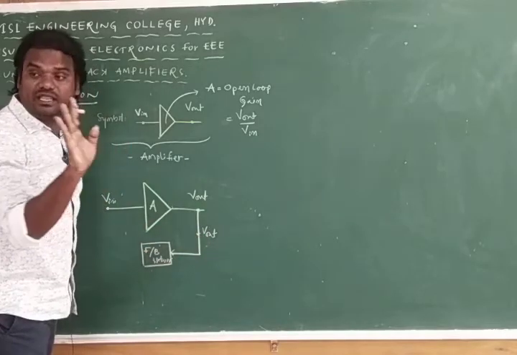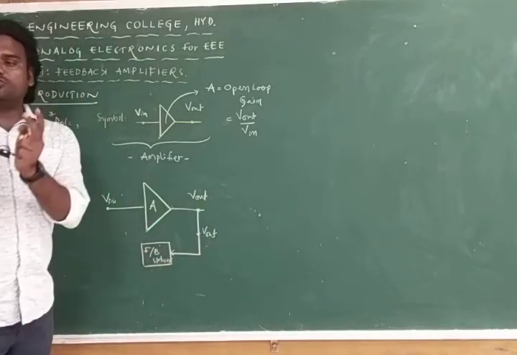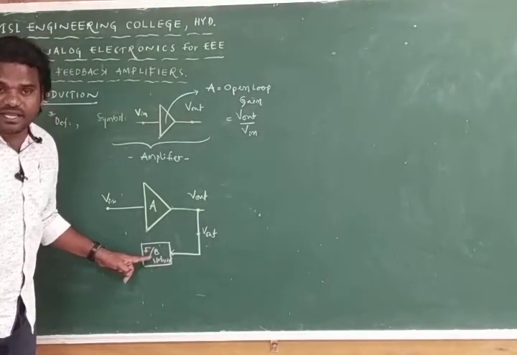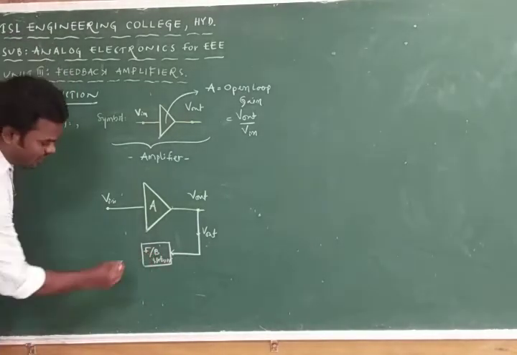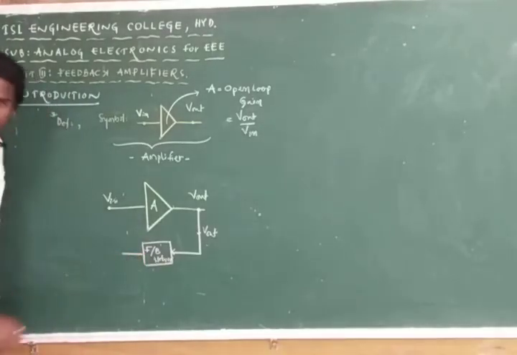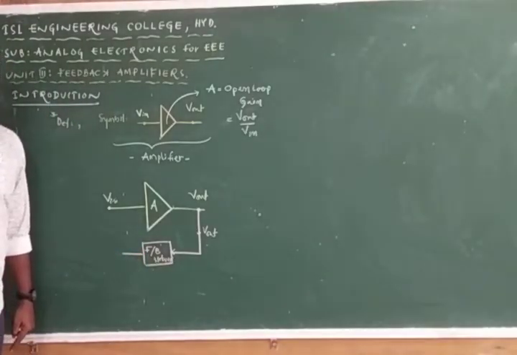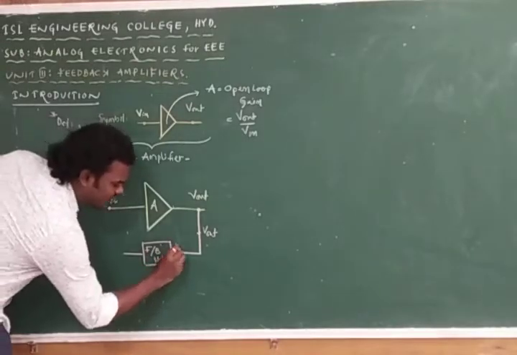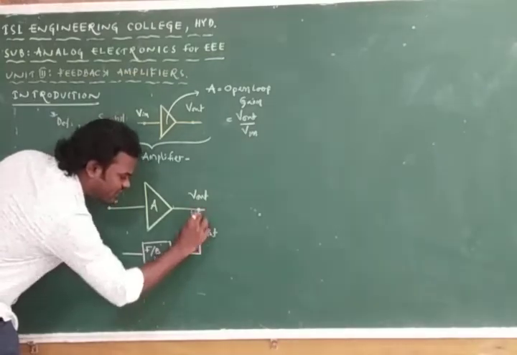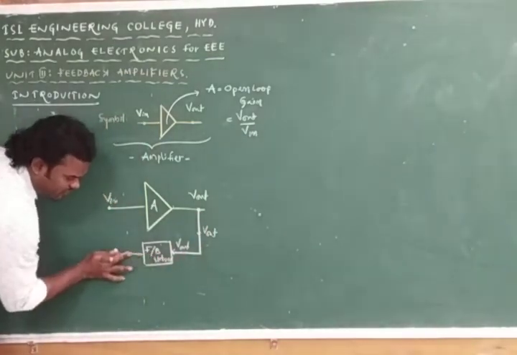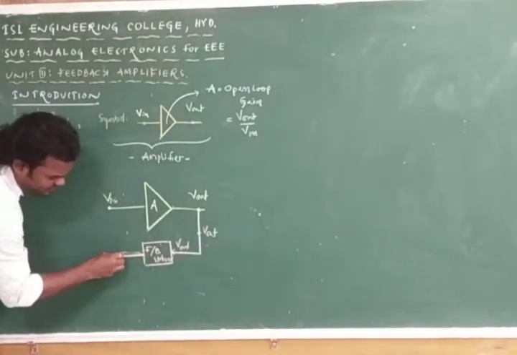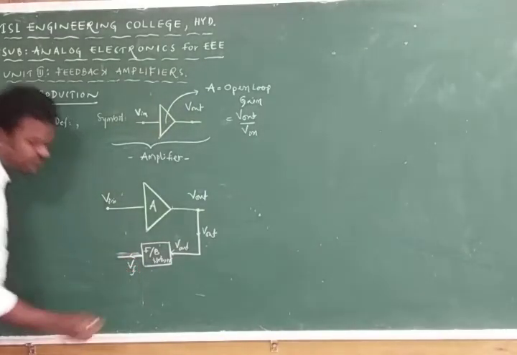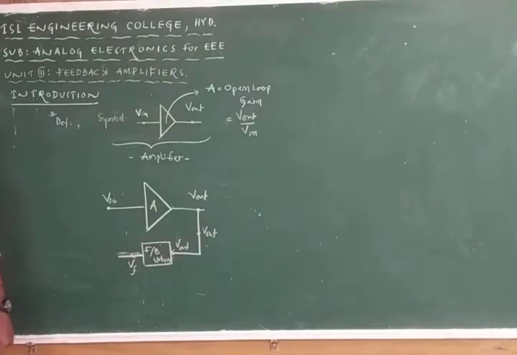But we don't require the total Vout, we require a very small amount of Vout only, and that small amount will be decided by this feedback network. Now, the output of the feedback network is the Vout? No, it is not Vout, it is less than Vout. Its input is Vout only, the total Vout, but it gives only a very small part of the Vout, and that we call VF. VF is nothing but the feedback signal.